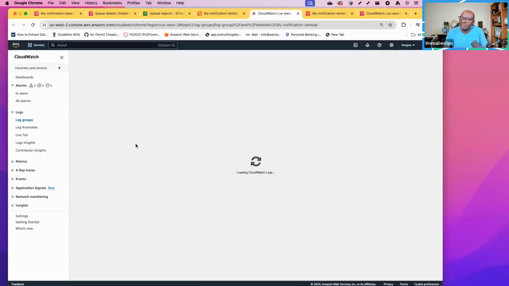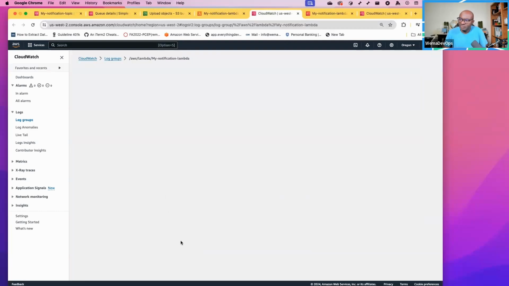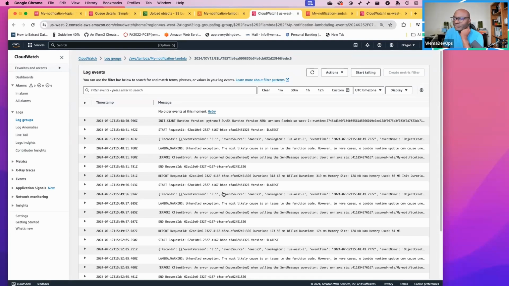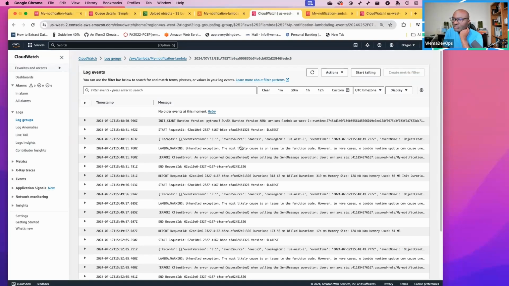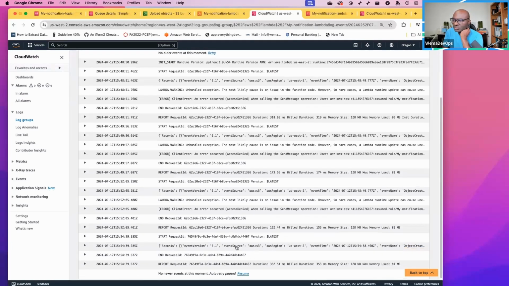So I can look at my logs. When I look at my logs, we still have one log stream, but now I see more logs came in. The initial log says client error, access denied. This is the latest. Here we had the earlier version when it started the request and printed the record, but it had a client error because it couldn't send.